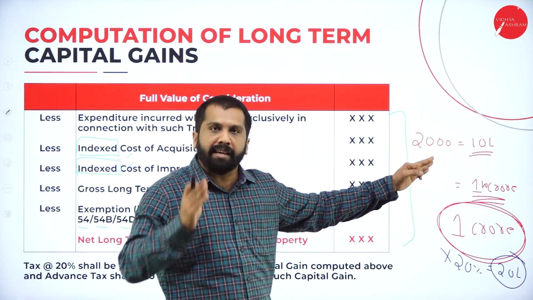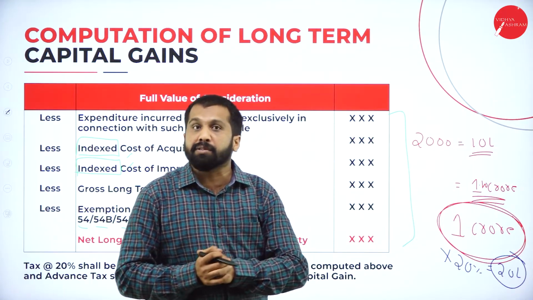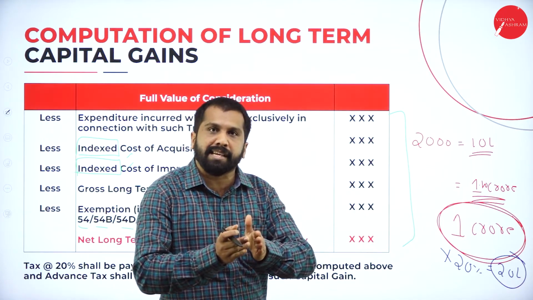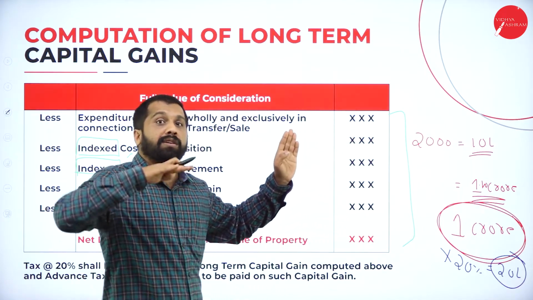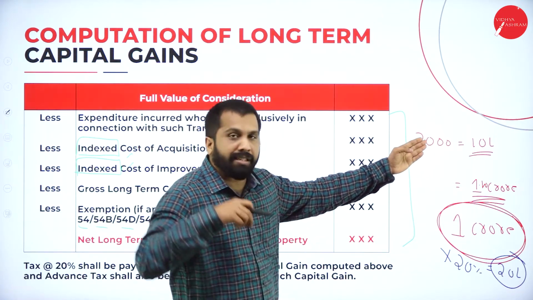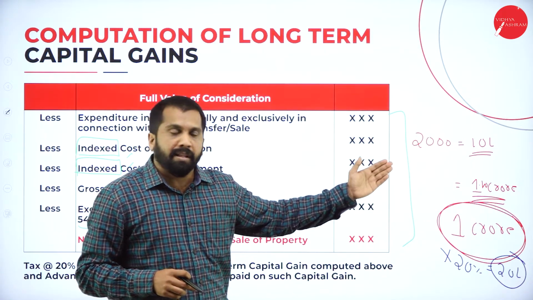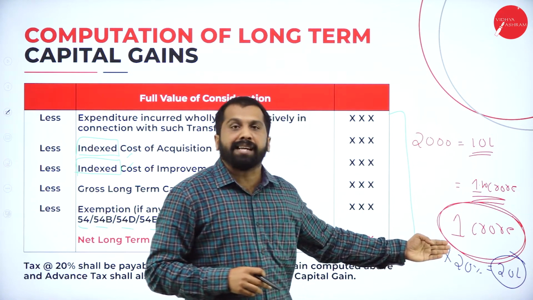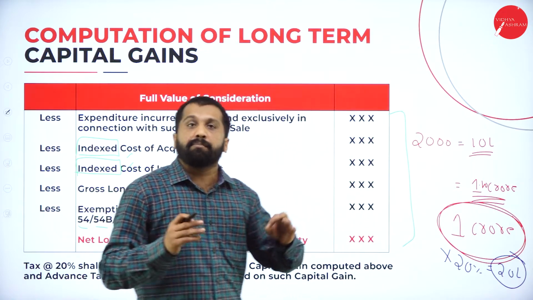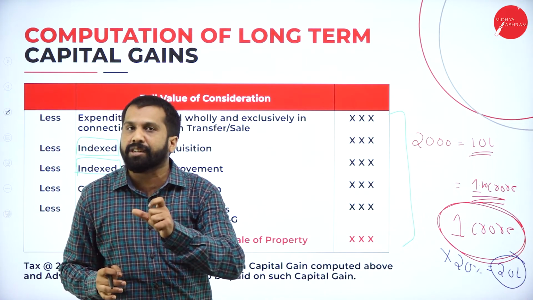Hope you are clear. Like your father or parents were earning 500 rupees or 1000 rupees per month salary 30 years back. Now they are earning around 50,000. Both are the same only. Why? Because the money value was less 30 years back. Now the money value, the 10 lakh worth now, is around 70 to 80 lakhs. Clear? Why should you pay 20 lakhs tax? Why do you consider 1 crore as your profit? That is the reason. Because of changes in money value, the government has given indexation cost.